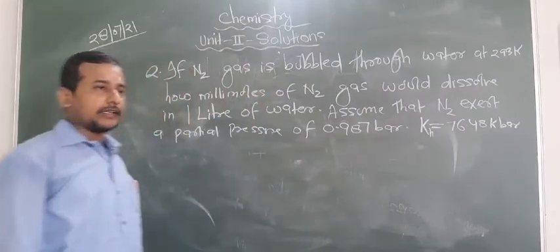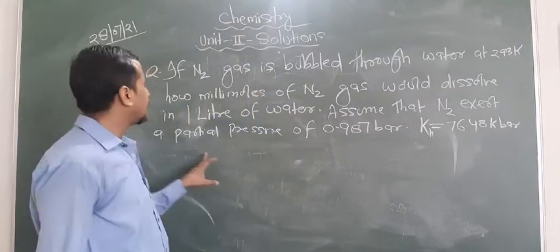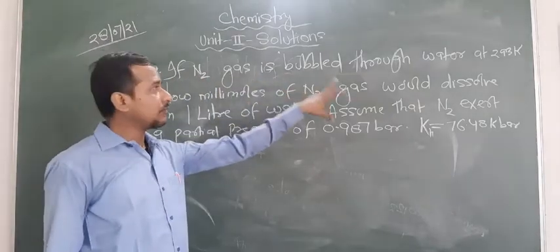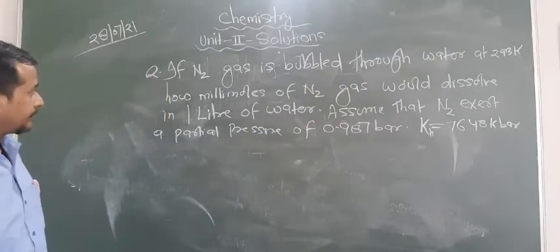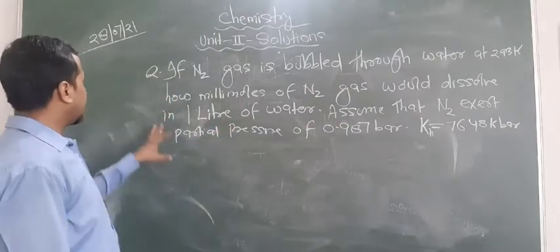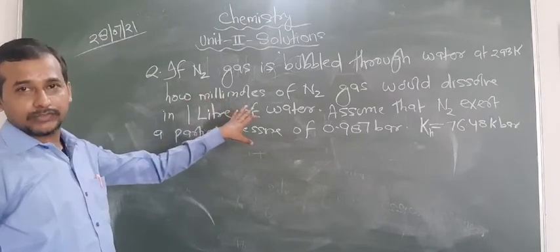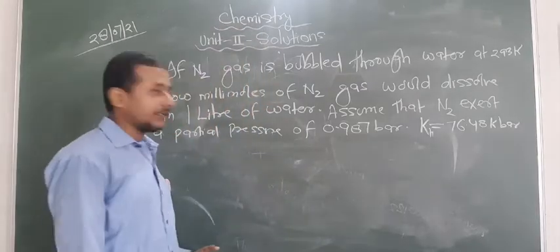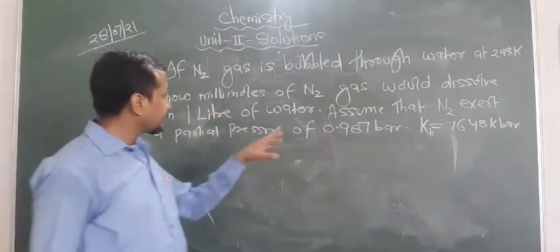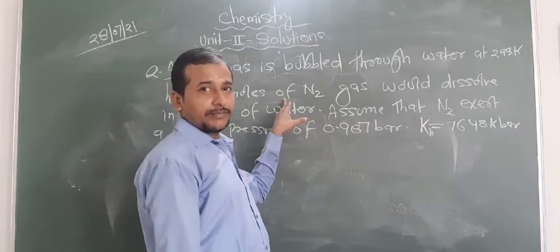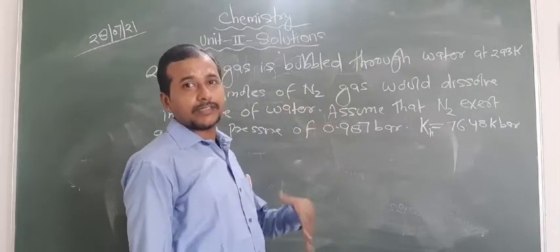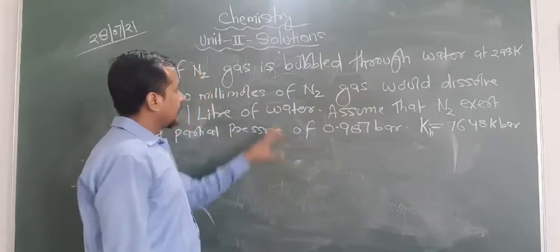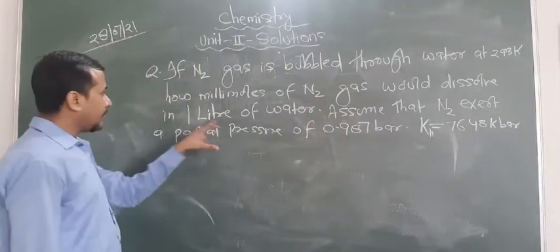Now students, let us focus on one question related to Henry's law. Look here, the question is given like this: if N2 gas is bubbled through water at 293 Kelvin, the temperature is given as 293 Kelvin, how many millimoles of N2 gas would dissolve in 1 liter of water? They are asking for millimoles. So first of all we have to find the moles, and then we can find the millimoles. That means multiply by 10 to the power 3 to convert moles into millimoles, or 10 to the power minus 3 the other way.